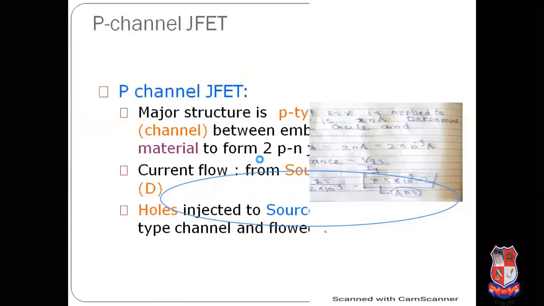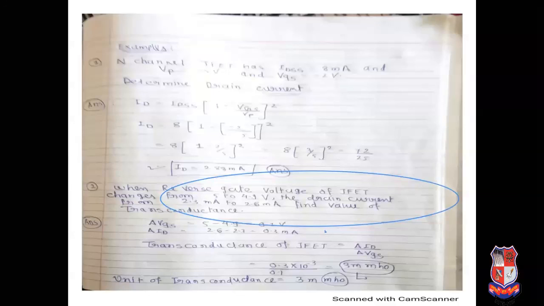Now see, this is the example of JFET. N-channel JFET has IDSS equal to 8 milliampere, sorry, and Vp equal to minus 5 volt, means pinch-off voltage, and VGS equal to minus 2 volt. So it is the basic equation of JFET. 5 minus 2 by 5, that is 3 by 5 whole square. So answer is 2.88 milliampere. So it is the final answer.